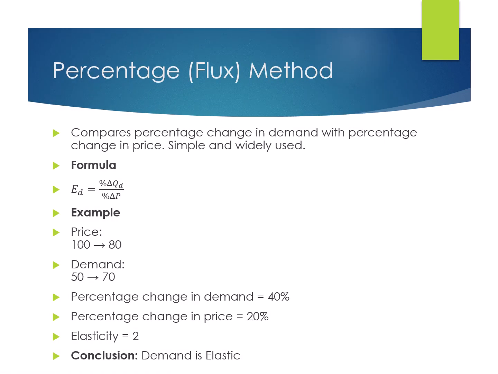The first method to calculate elasticity is the percentage or flux method. It compares the percentage change in quantity demanded with the percentage change in price. For example, price decreases from 100 to 80, and demand increases from 50 to 70. Percentage change in demand is 40% while the percentage change in price is 20%. Elasticity equals 40 divided by 20, which is 2. Since elasticity is greater than 1, demand is elastic. This method provides a quick measure of consumer responsiveness.